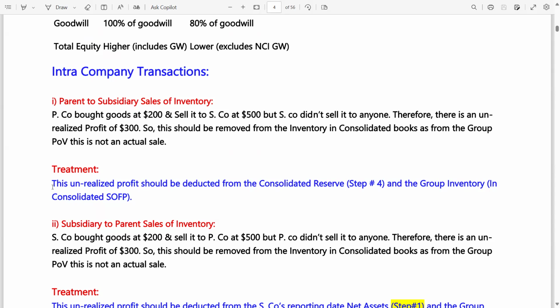From the consolidated reserve and the group inventory in consolidated SOFP. Don't worry, we will solve questions on each and everything. Once we move to the next stage, there are more questions we will solve. Even in consolidations, I will solve so many questions. Consolidation is not about giving you the concepts and going on. It's all about the practice, all about doing questions. So we will solve so many questions. Don't worry, these are just the basic class, basic examples, basic concept class.